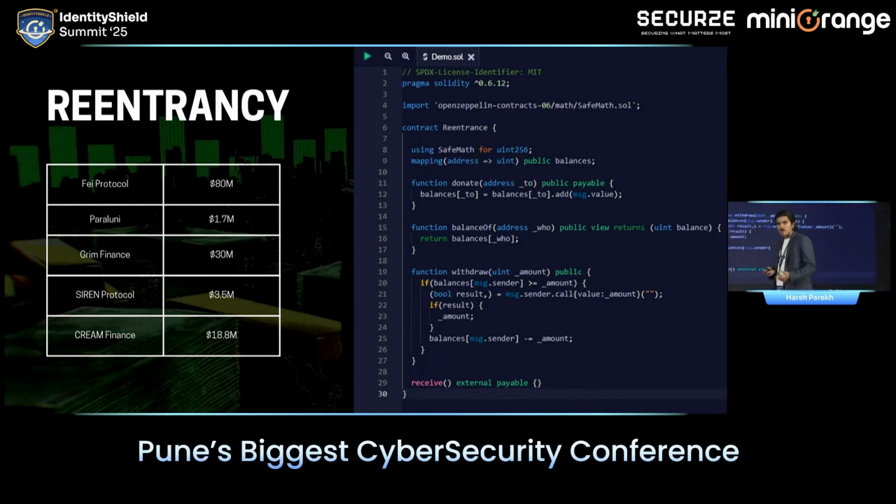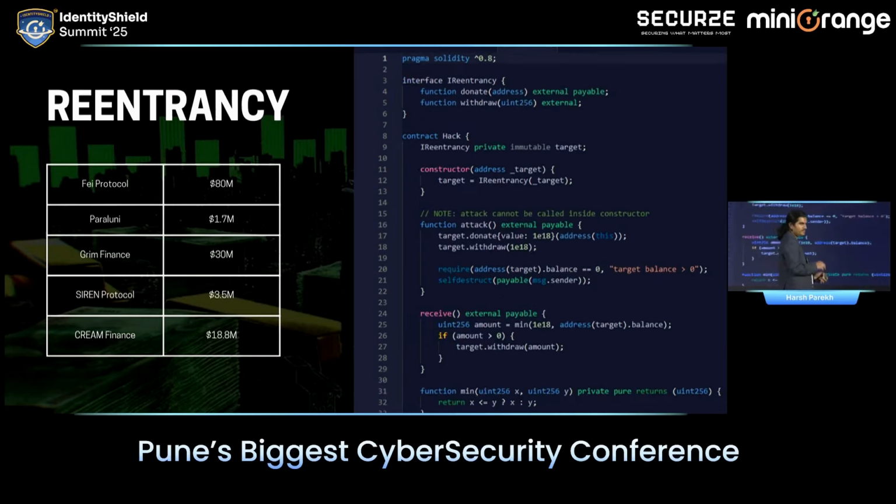How am I going to exploit this? How am I going to drain all the funds from the wallet? Now in Solidity, there is a particular function called fallback function. And on line number 24, this is the attacker side of contract now. The attacker writes a contract and he tries to breach the legitimate contract. The receive function is the fallback function. And what happens is, whenever your contract receives some funds, and if you have this receive function written in your contract, on receiving ether, the receive function is immediately triggered.